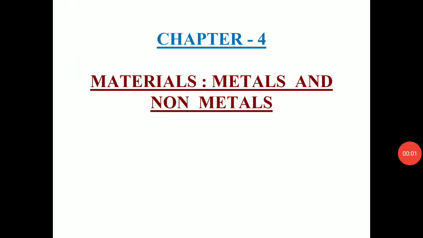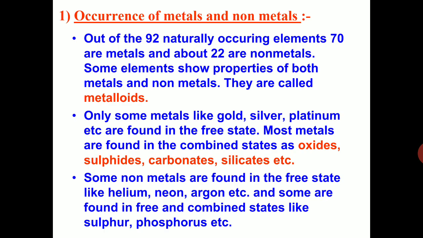Hello students, today we are going to continue the chapter 4 materials, metals and non-metals. Before that, we can do a quick revision on that. First of all, we have learned that out of 92 naturally occurring elements, 70 are metals and about 22 are non-metals. Some elements show properties of both metals and non-metals.